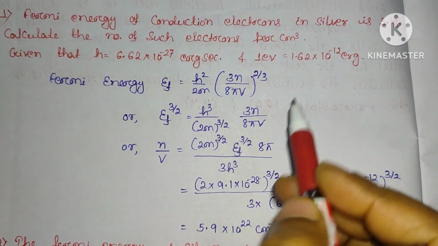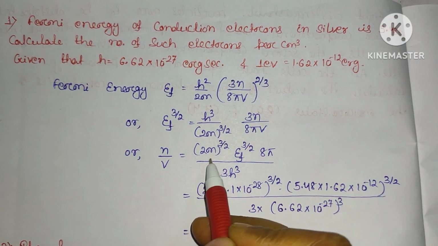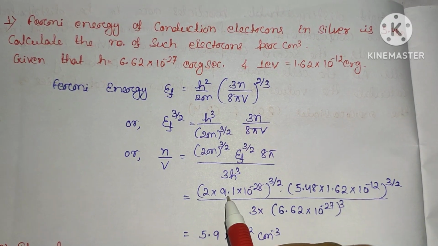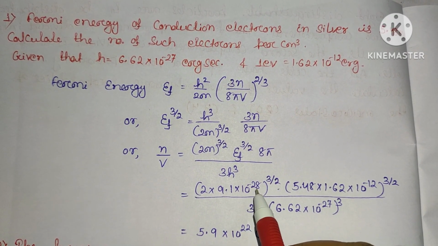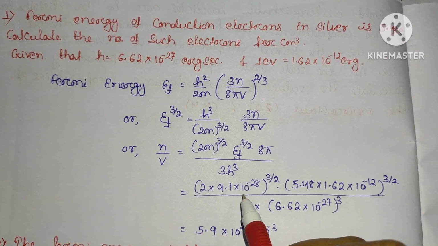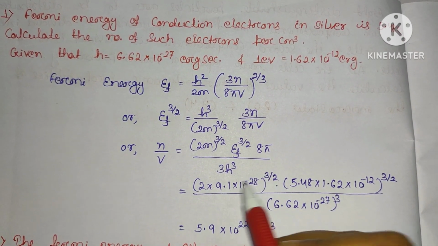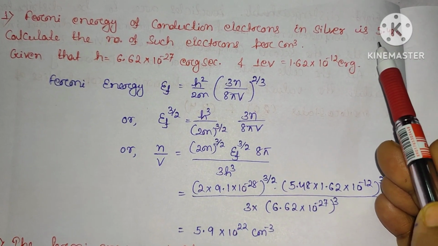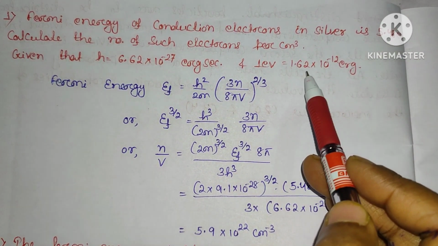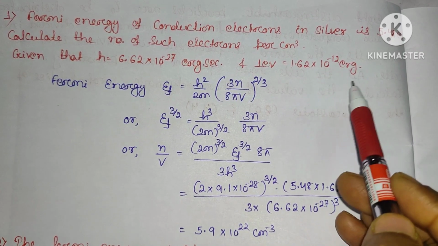Now putting all these values here: the mass of the electron is 9.1 into 10 power minus 28 in CGS unit, whole power 3 by 2, into EF, which is given as 5.48 eV. So 1 eV equals 1.6 into 10 raised to power minus 12 erg.